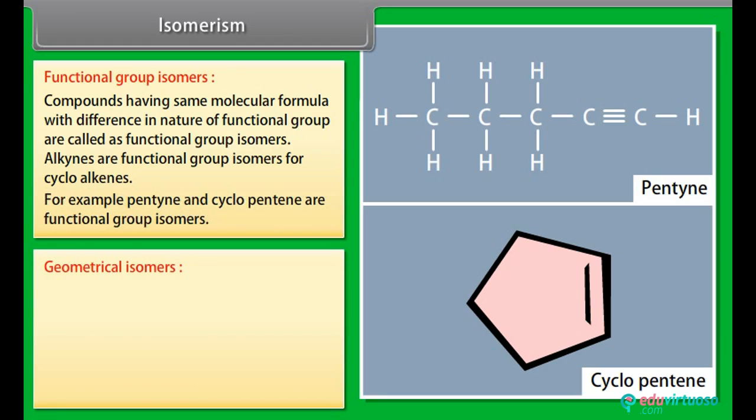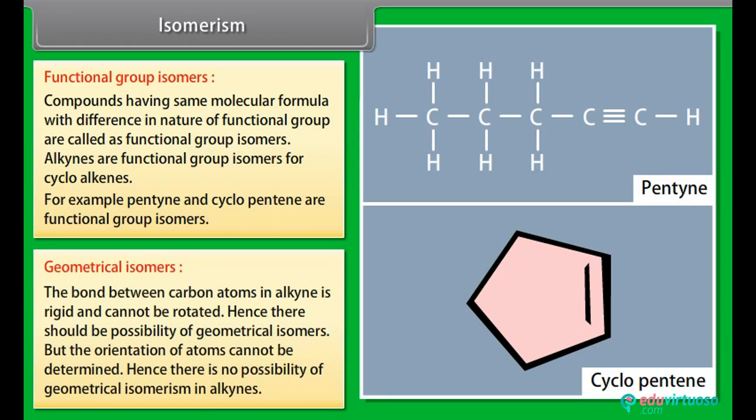Geometrical isomers. The bond between carbon atoms in alkynes is rigid and cannot be rotated. Hence, there should be a possibility of geometrical isomers. But the orientation of atoms cannot be determined. Hence, there is no possibility of geometrical isomerism in alkynes.